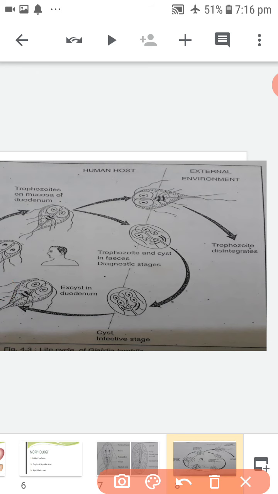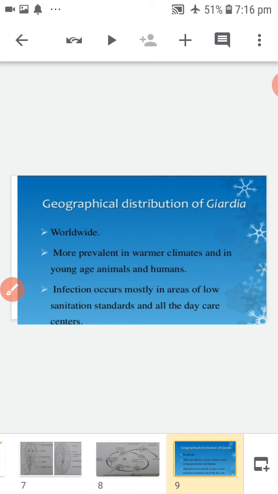Cysts are passed in stool and remain viable in soil and water for several weeks. This is the life cycle of giardiasis.